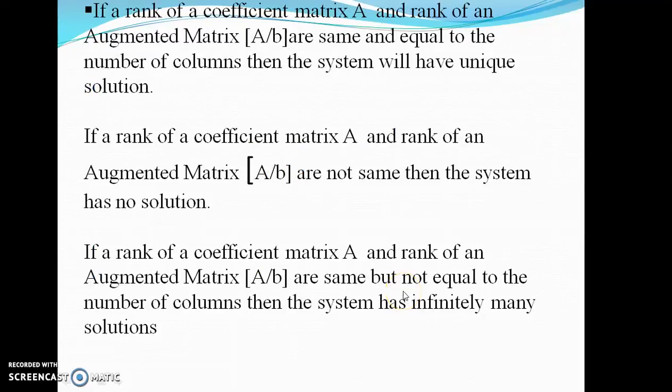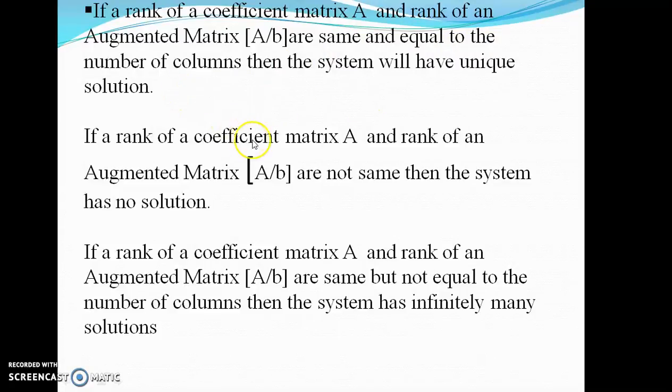Now we will define the rank of a matrix. The rank of a matrix is the number of pivots obtained while reducing a matrix to reduced row echelon form. If the rank of the coefficient matrix A and the rank of the augmented matrix AB are the same and equal to the number of columns, then the system will have a unique solution.